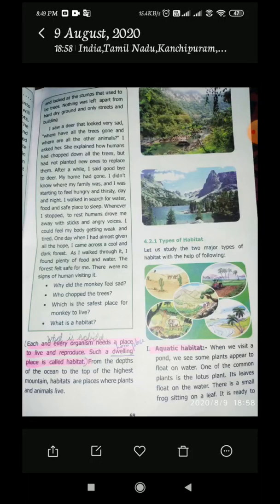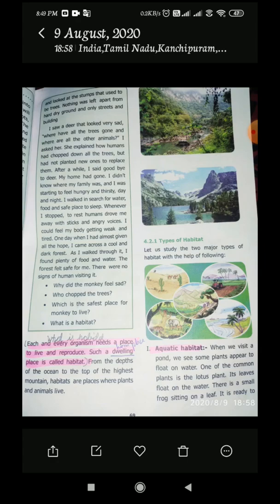Each and every organism needs a place to live and reproduce, such a dwelling place is called the habitat. What is meant by dwelling place? Home place. For us also we have hometowns like Chennai, Kanchipuram, Coimbatore, many places, no?